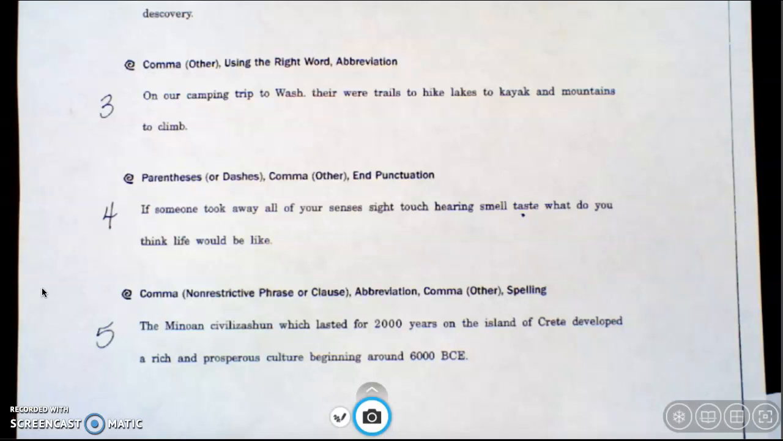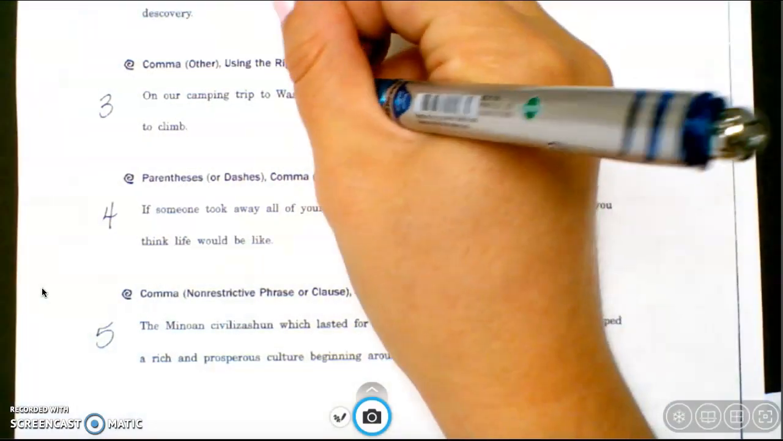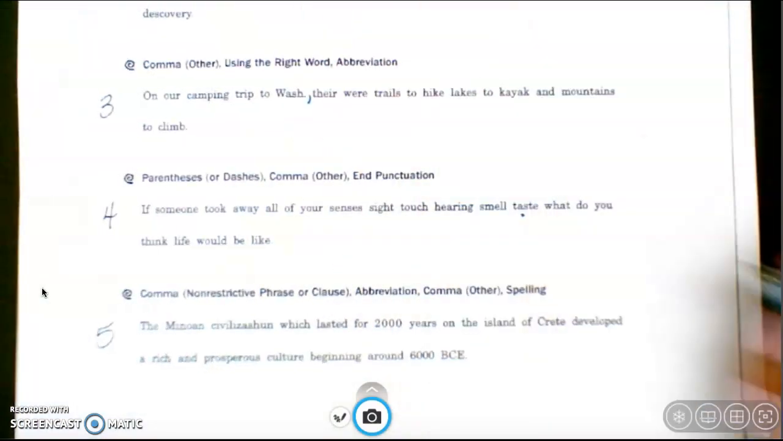So the first comma that I want to talk to you about is the comma that we'll add for our introductory phrase. Now, if I read this sentence again, you're most likely going to hear some pauses, and pauses typically indicate where commas belong. Listen. On our camping trip to Wash, there were trails to hike, lakes to kayak, and mountains to climb. You most likely heard a pause after the word Wash because that phrase introduces our sentence. So I'm going to put my comma after the word Wash.